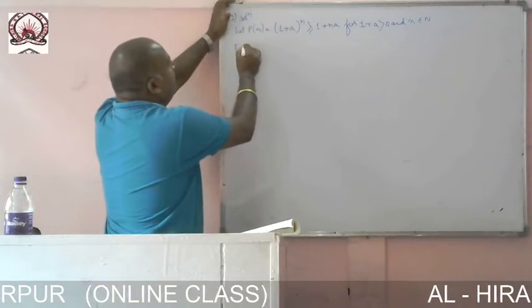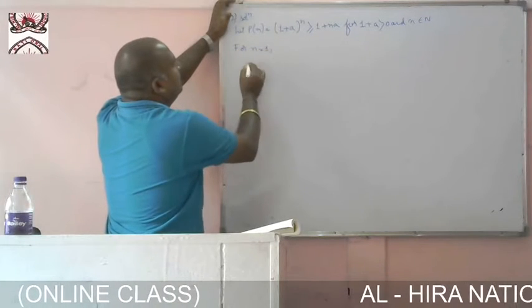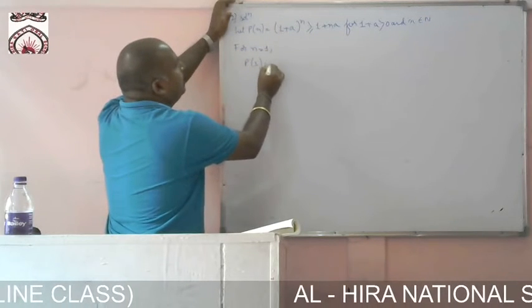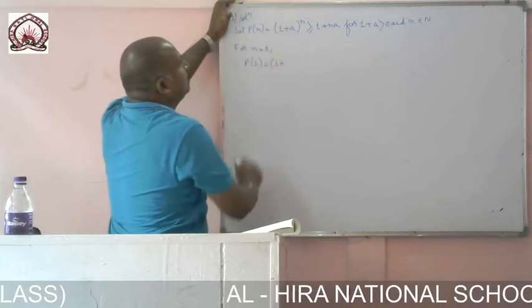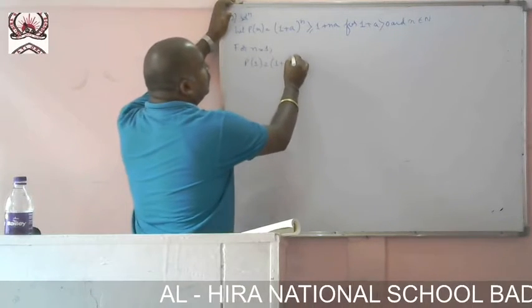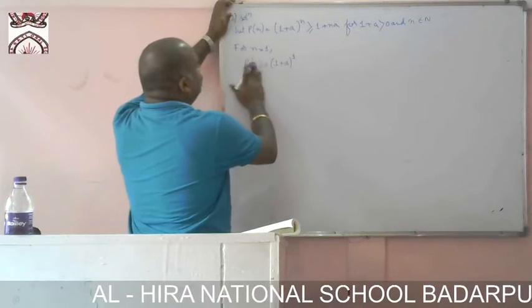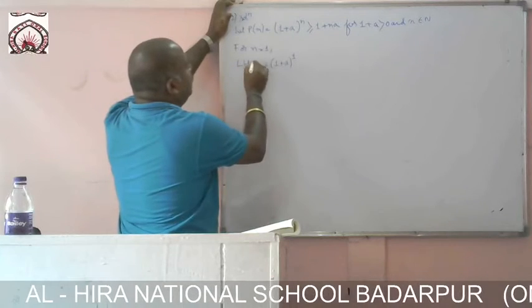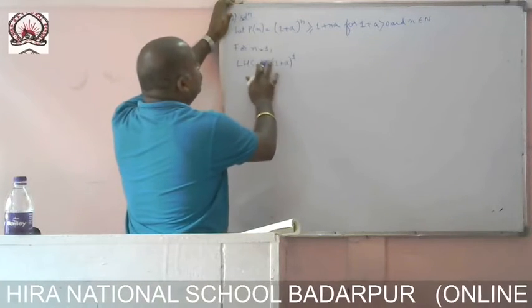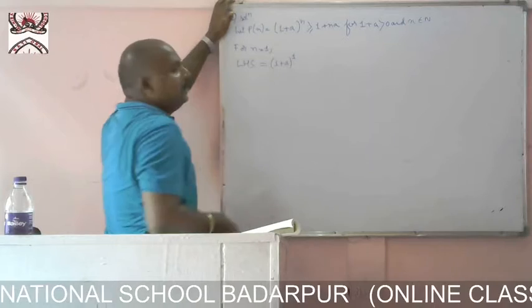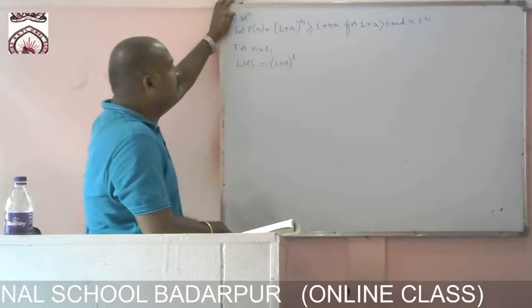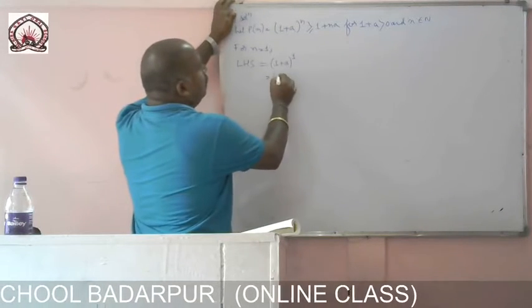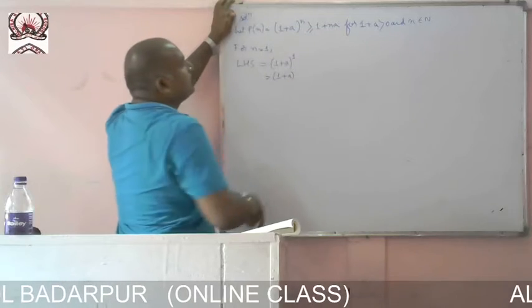Now for n equal to 1, p of 1 equal to 1 plus a whole thing to the power 1. That is the left hand side, which is equal to 1 plus a.